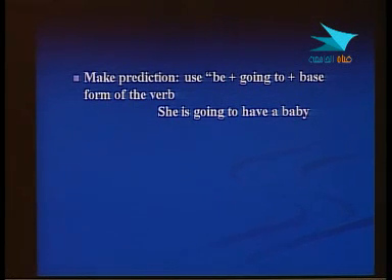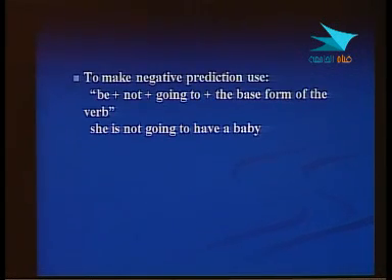Or we might change have into she is going to deliver a baby. So this is the form of using the prediction by using verb to be plus going to plus the base form of the verb.